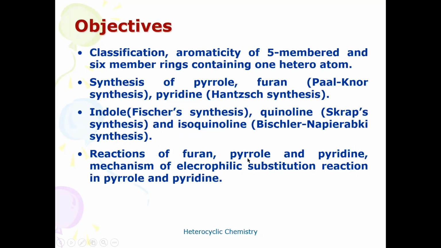Reactions of furan, pyrrole, and pyridine, and the mechanism of electrophilic substitution reactions in pyrrole and pyridine. This is your syllabus content of the heterocyclic compounds.